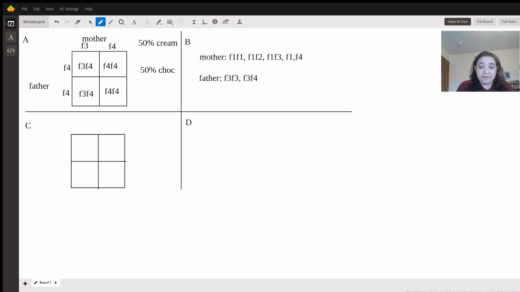Mother is black and father is sable. Progeny types include black, sable, and cream. In order to get any cream offspring, each parent must have one cream allele. So they each have to have at least one F4. So I'm going to write those down. F4, one on the top and one on the bottom. Okay? Now, the mother, as they told us, is black. So she gets an F1.